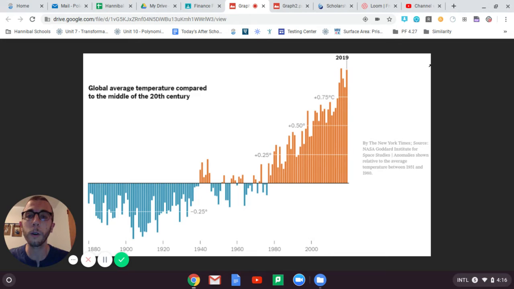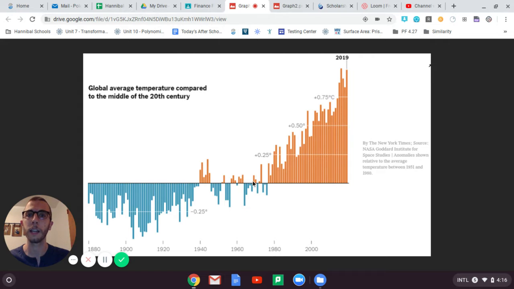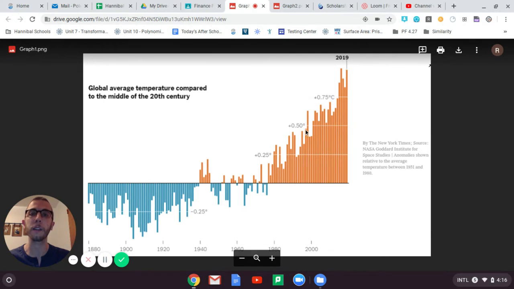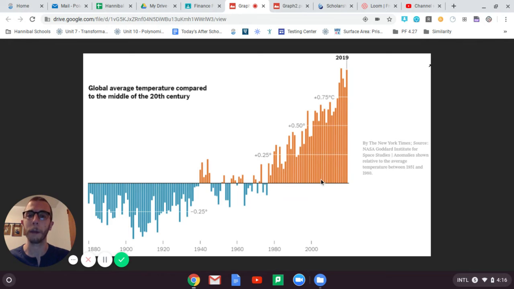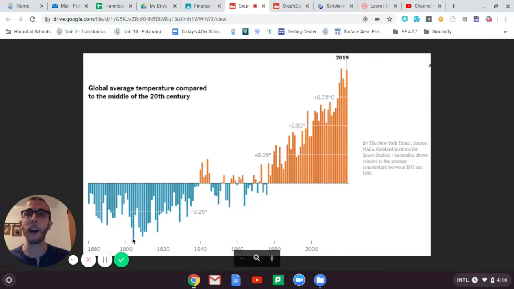Okay, so the first thing I notice here, I'm going to go through that process again. I notice that there are blue bars that go down from the graph, kind of hang down from that baseline, and there are orange bars that rise up. They grow out of that baseline. Okay, I notice that 2019 is almost the highest bar on this graph. And I notice that right around 1905 is the lowest bar on this graph.